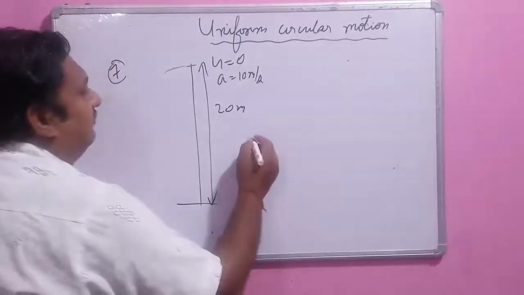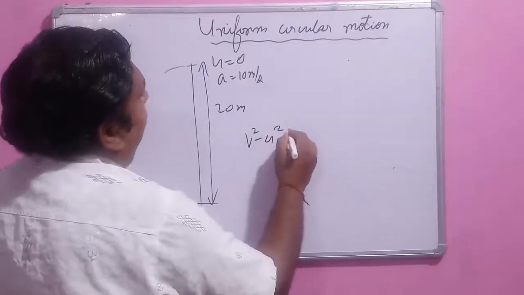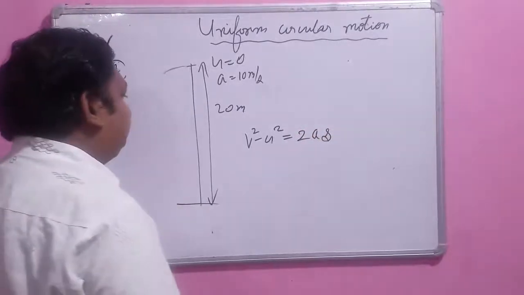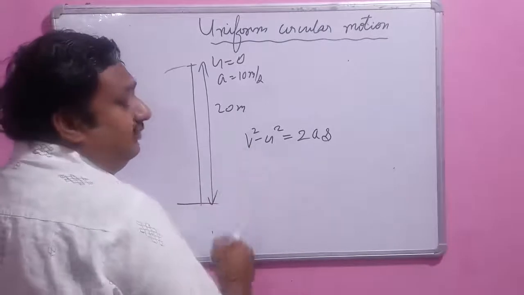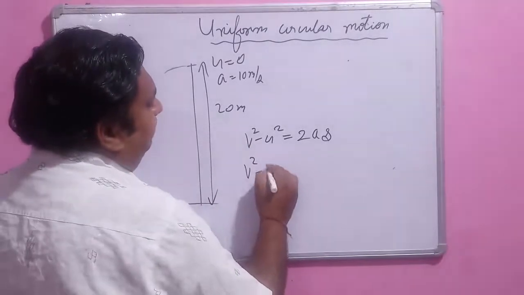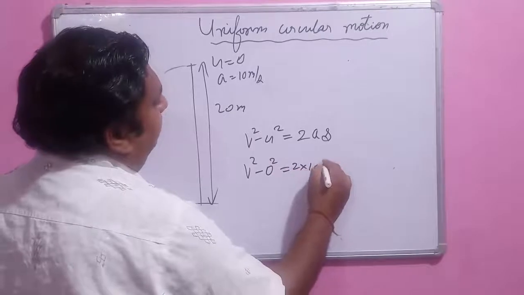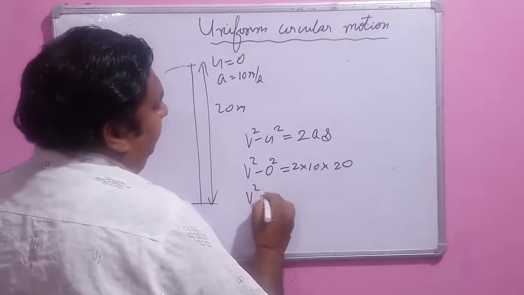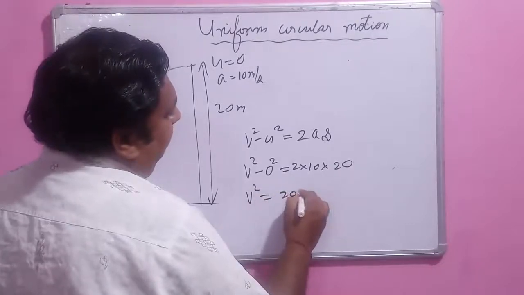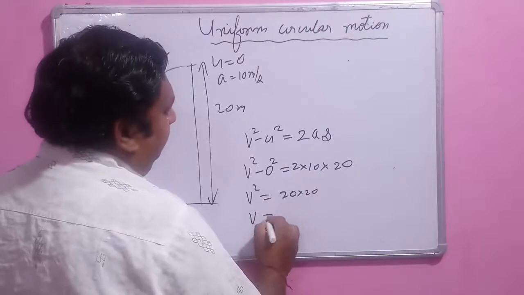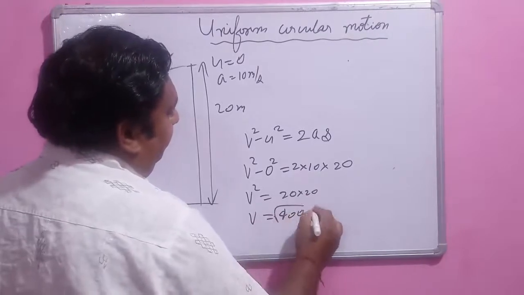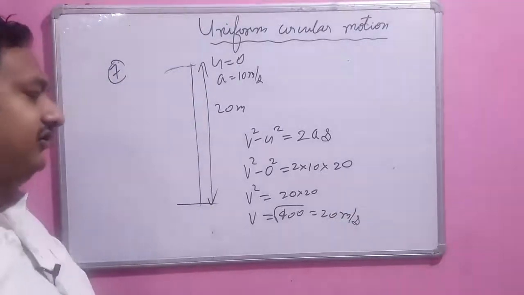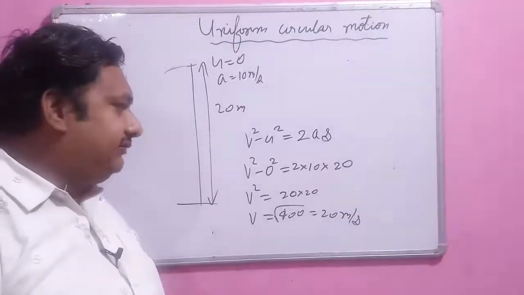We can use the third equation of motion, v square minus u square equal to 2as. Here we have to find the final velocity. So v square minus 0 square equal to 2 into 10 into s. S is 20. So v square equal to 20 into 20, v equal to root 400, equal to 20 meter per second. So the ball will strike the ground with a velocity of 20 meter per second.